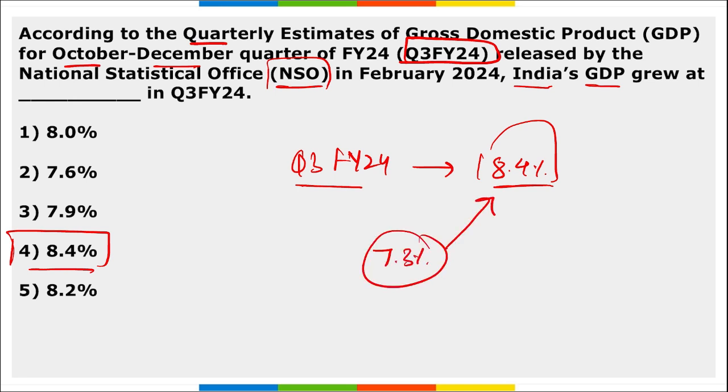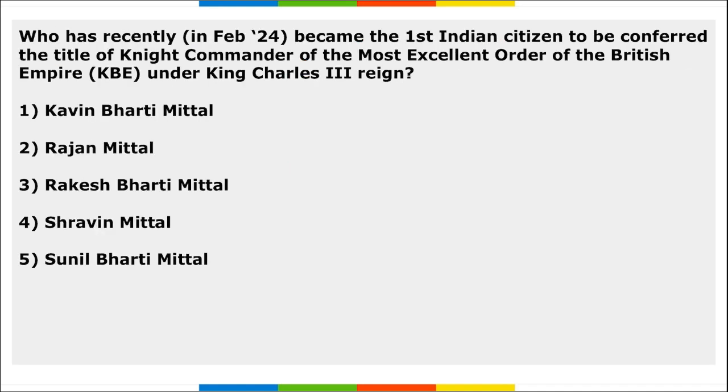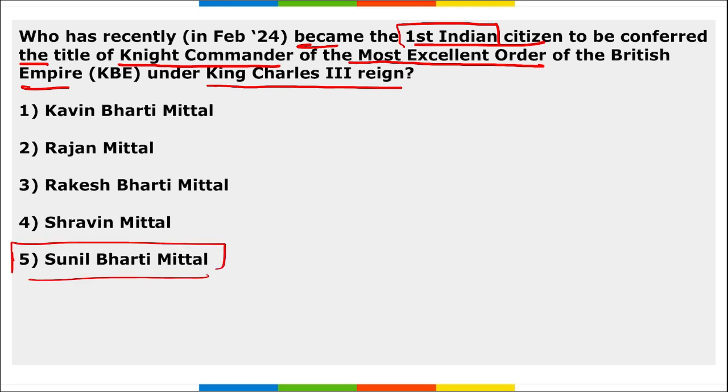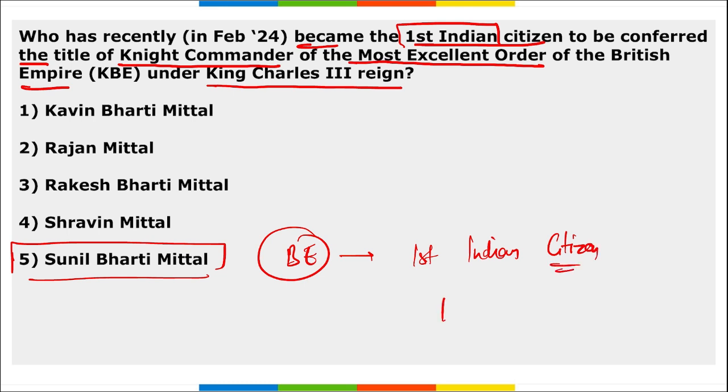we actually clocked 8.4% GDP. Next, who recently became the first Indian citizen to be conferred with the title of the Knight Commander of the Most Excellent Order of the British Empire under the King Charles III reign? So remember, Sunil Bharti Mittal. Sunil Bharti Mittal, he is the founder and chairman of Bharti Enterprises, and he became the first Indian citizen to be conferred with the Knight Commander of the Most Excellent Order of the British Empire under the King Charles III reign.